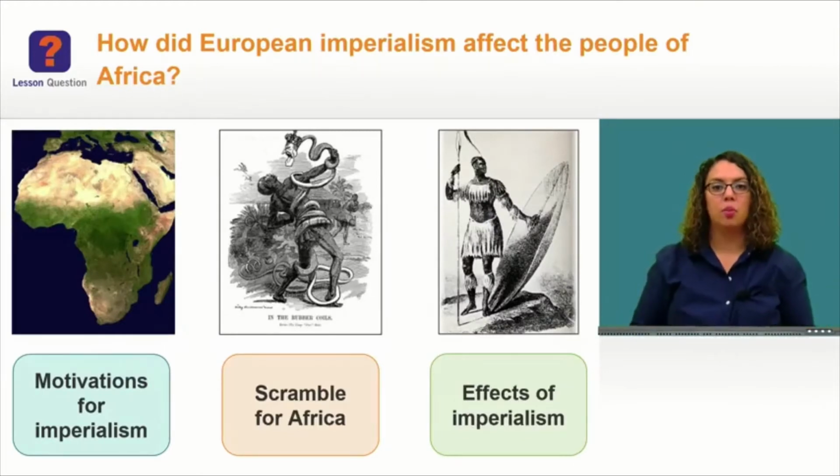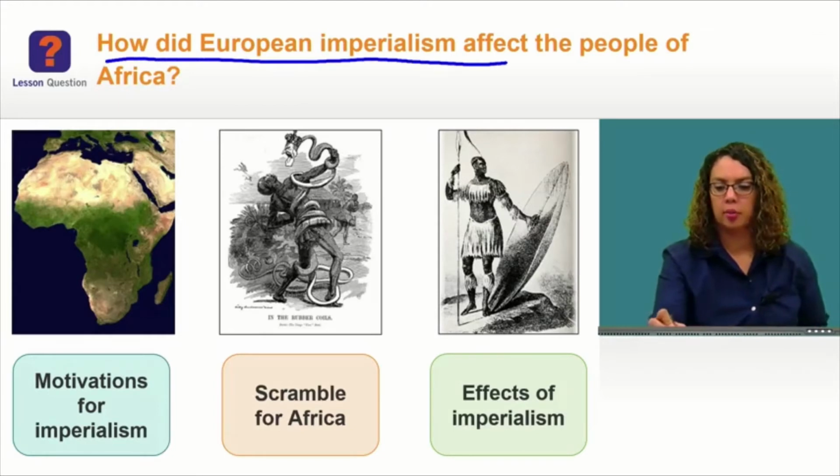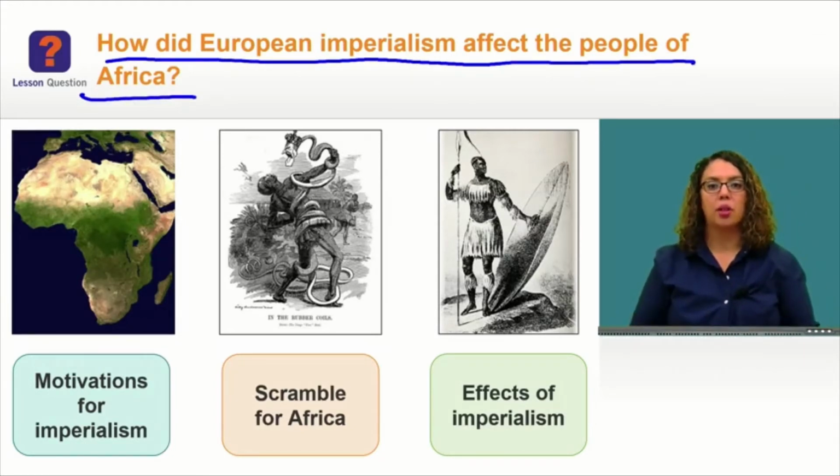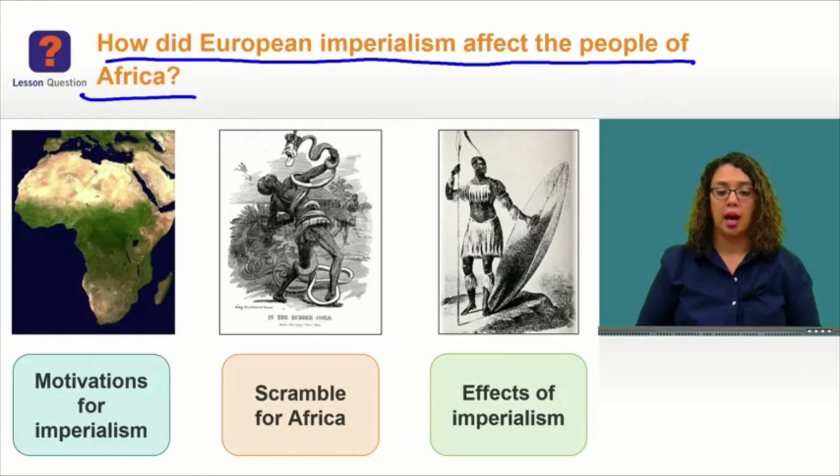You have been learning information related to the lesson question: how did European imperialism affect the people of Africa? You now know what Africa was like when Europeans first arrived. You also discovered the reasons for European imperialism, including the search for natural resources and the desire to change African culture. Next, you will see how the European powers divided Africa, and you will also learn how imperialism affected Africans.